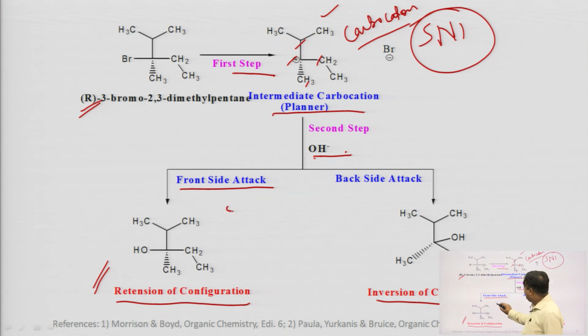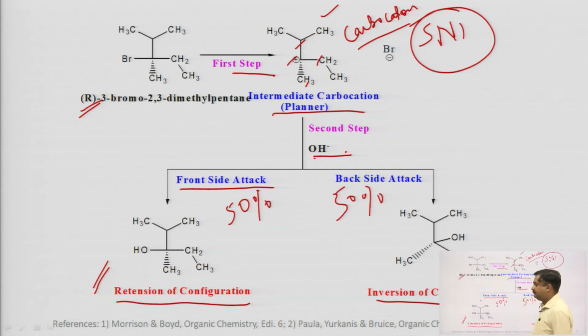What happens if there are 50-50 possibilities, meaning equal opportunity for the nucleophile to attack? It means 50% this form, 50% this form. So, two possibilities are there.